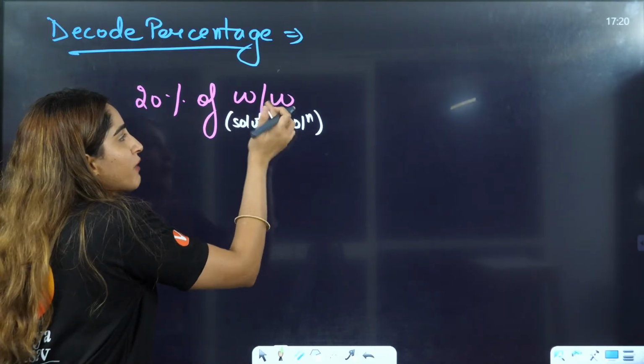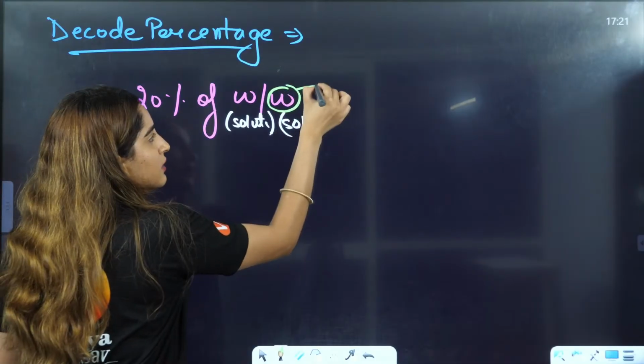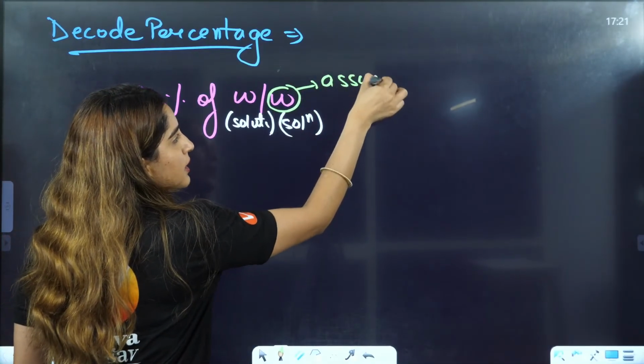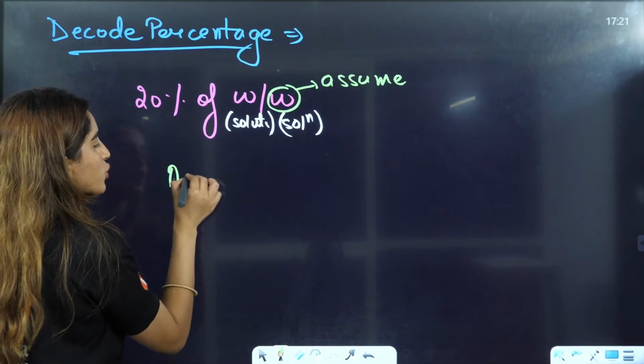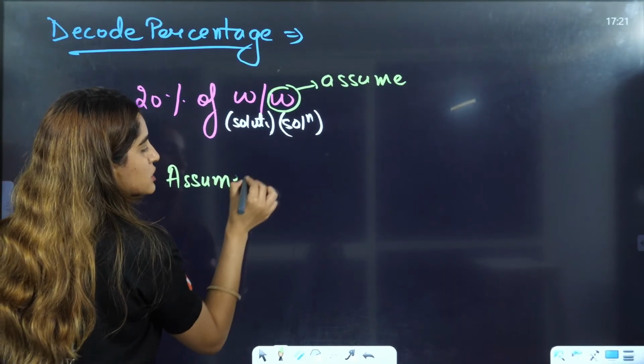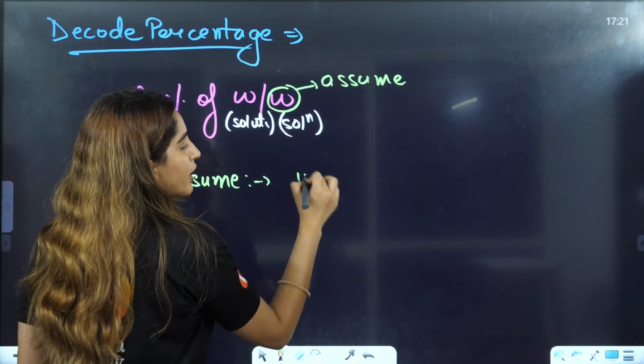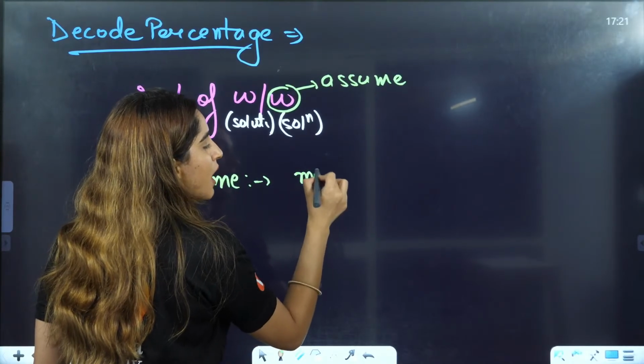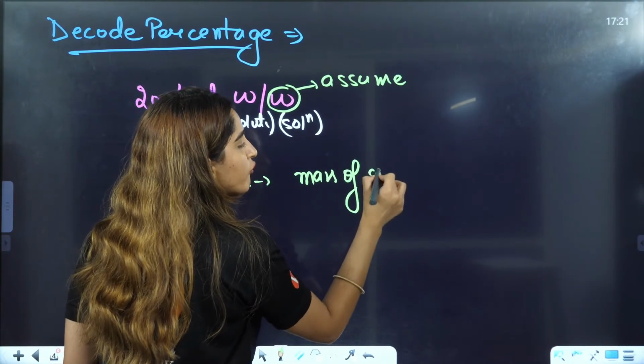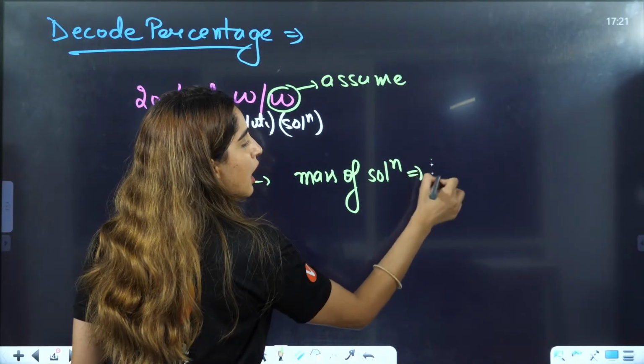Now, in this weight by weight, we will assume this thing, right? So what you have to assume is that weight of, or you can also write mass of solution is 100 grams.